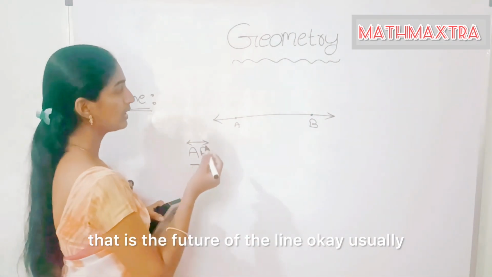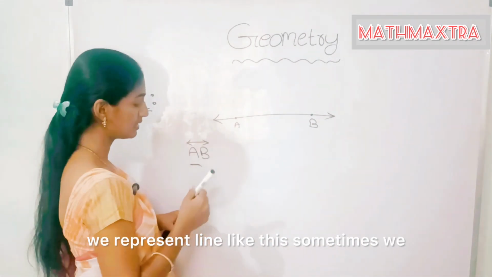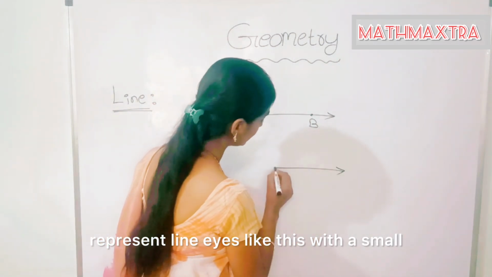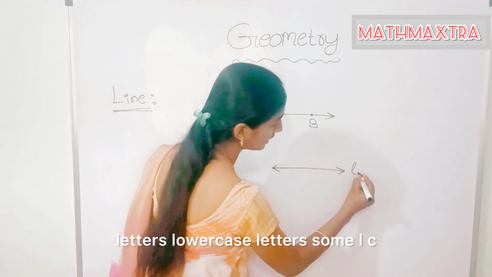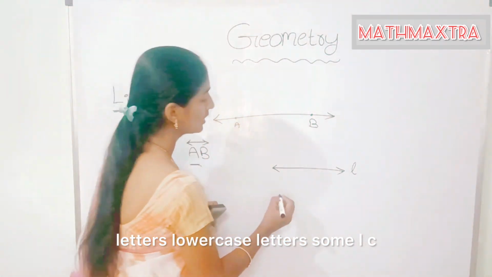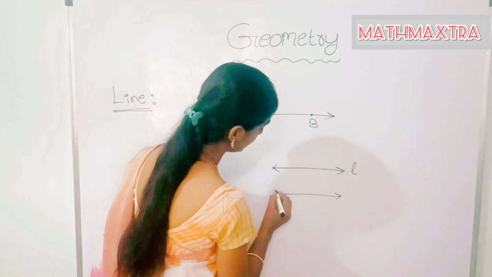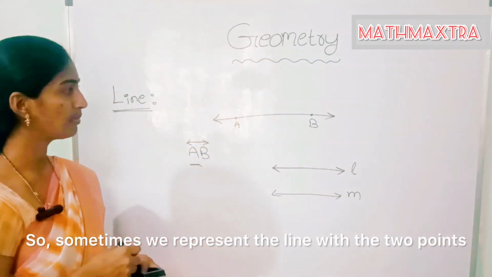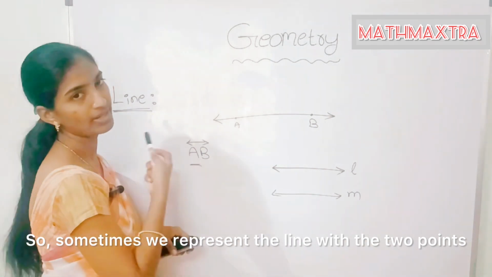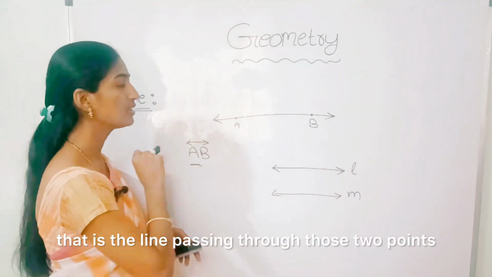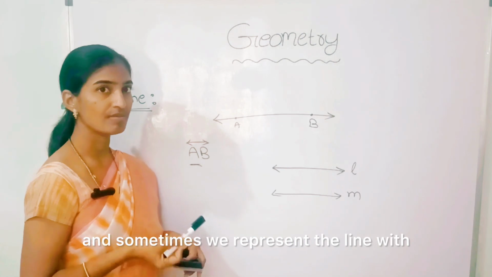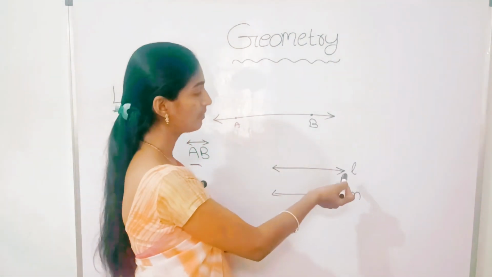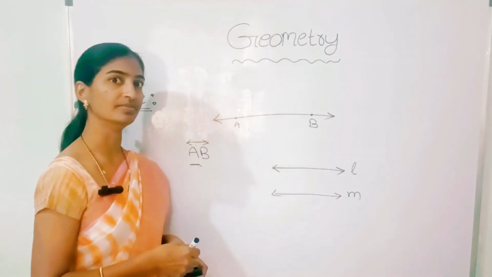Okay, usually we represent a line like this. Sometimes we represent a line with lowercase letters, like l, c, m. So sometimes we represent the line with 2 points, that is the line passing through those 2 points, and sometimes we represent the line with lowercase letters, that is l and m.